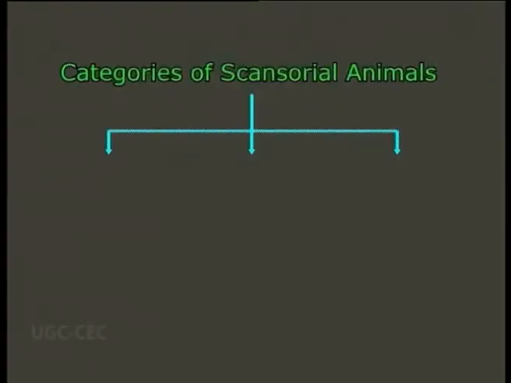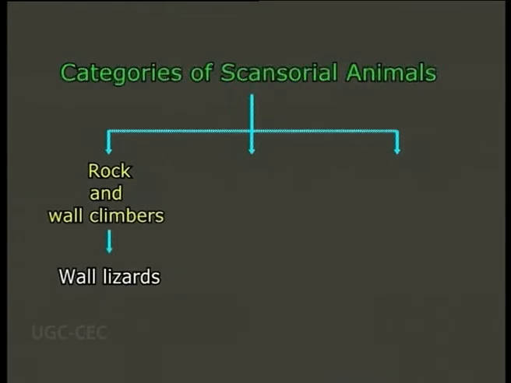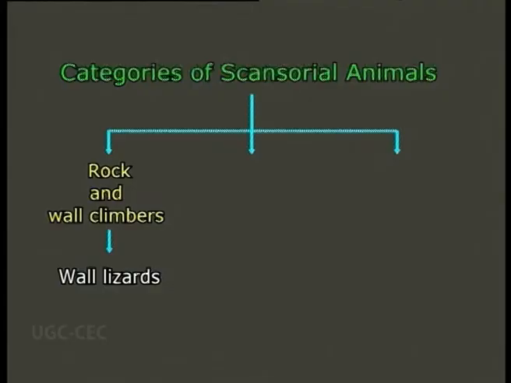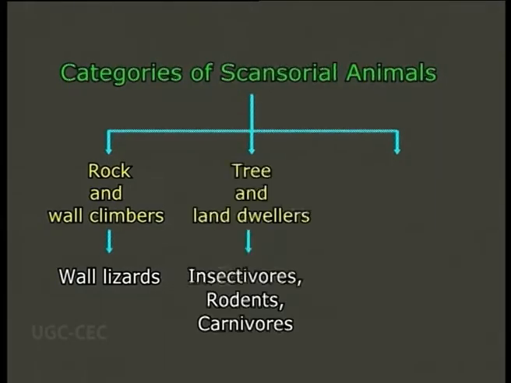The first category includes the animals that are usually rock and wall climbers, like wall lizards. The second category comprises many insectivores, rodents and carnivores which can climb trees very easily, as well as being quite at home on the ground. They actually lead a double life in trees and on land.